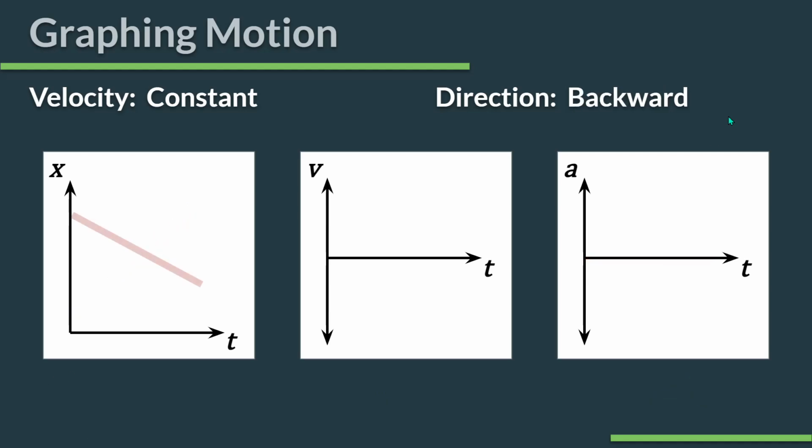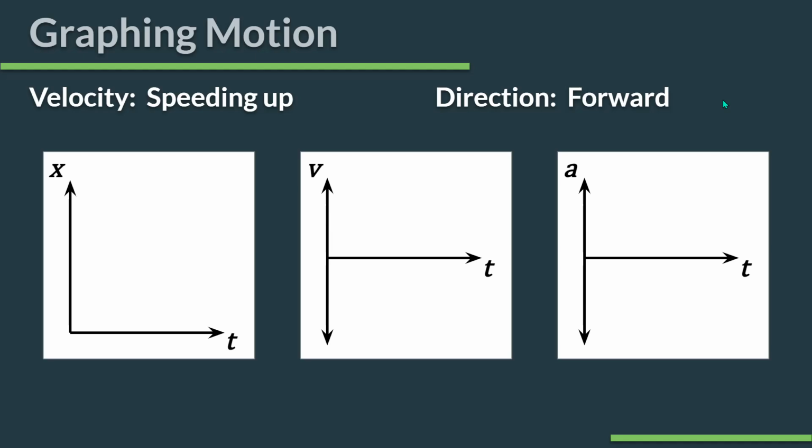Constant velocity backward. Well, there we go. Negative slope, straight line. Again, any y-intercept is fine. The slope of this tells me this. So if this is -3, then so is that. But this is at a constant velocity, so it needs to be a horizontal line. And again, the slope of this tells me this. This is a slope of 0, and it tells me here it's constant, so it looks like that. All of our constant velocity graphs from last unit produce the exact same AT graph because there's no acceleration. So again, negative velocity, 0 acceleration.